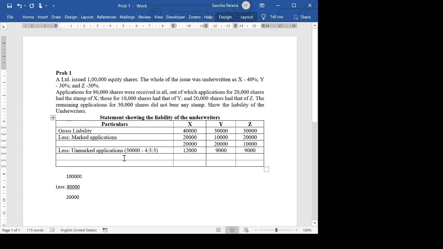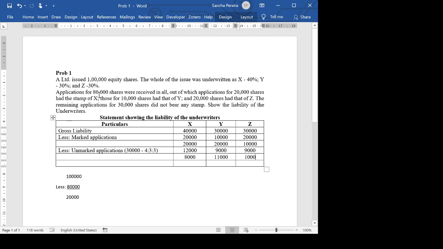Okay. So finally, we get actually 20 minus 12 will get 8 here. 20 minus 9 you'll get 11. And 10 minus 9 you'll get 1,000. Now if you check this, 8 plus 11 comes to 19. 19 plus 1 comes to 20. So we have come back to this. This is what we have done. We have taken the gross liability minus the applications that have been received, from the balance 20 that nobody took up.